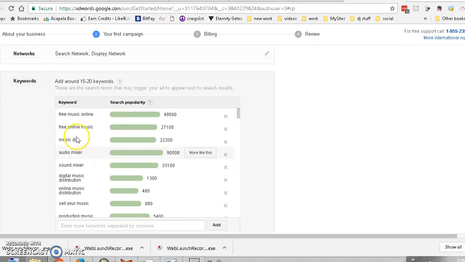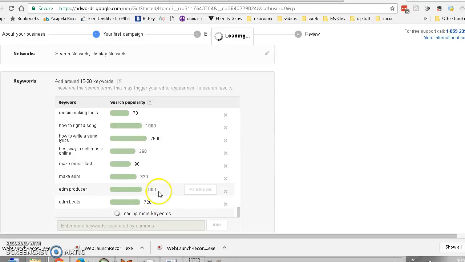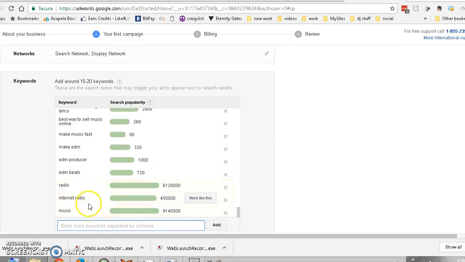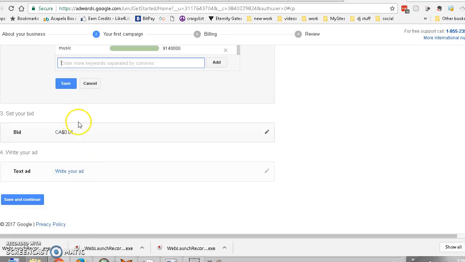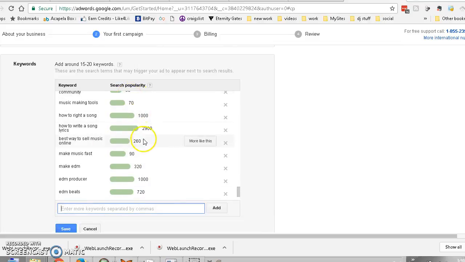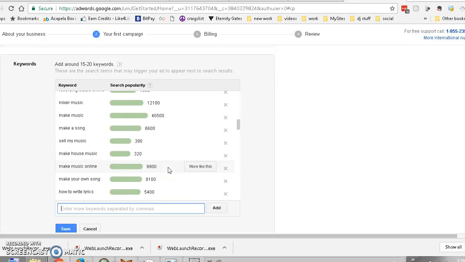The ones that pop up there, you can just click on the X and close them all out until you have none, and then you type in a word. Say I typed in free music online. Imagine these aren't here. Free music online, it'll say 49,000. So then with that, I click more like this. Then it'll find another 3 based on that. Radio, internet. But here, these are a little bit off from the one we searched because I have so many other ones. But it'll find extremely relevant words, and then you can see the exact number of searches that were done last month. So you just keep doing this, and then what I do is I take my pen and my paper, and I write down the ones, depending on what topic I'm looking at.